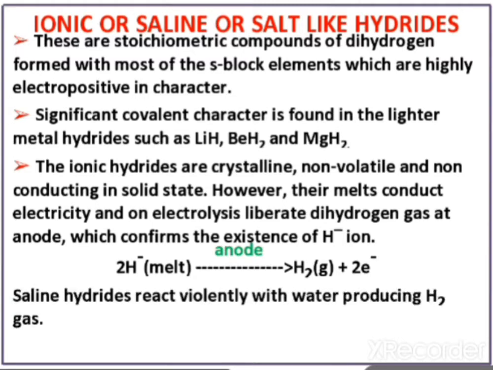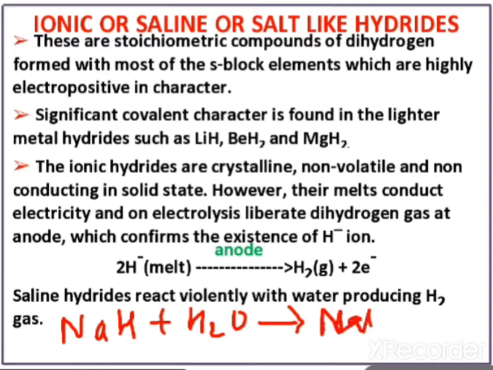After that, saline hydrides react violently with water, producing H2 gas. Now see here, saline hydride means NaH. If NaH reacts with H2O, then this reaction is highly exothermic, and it will form NaOH and H2 gas.